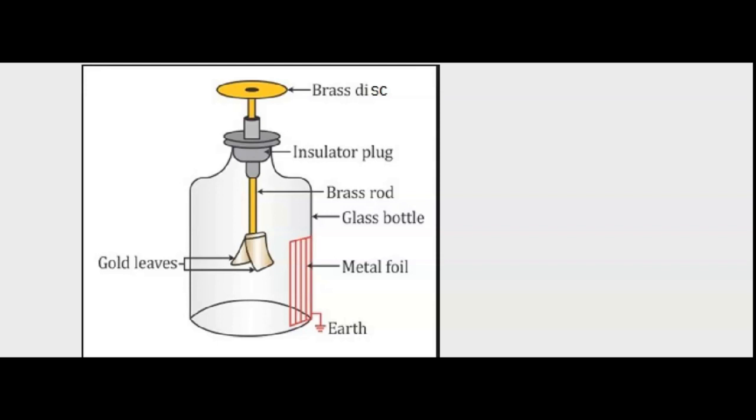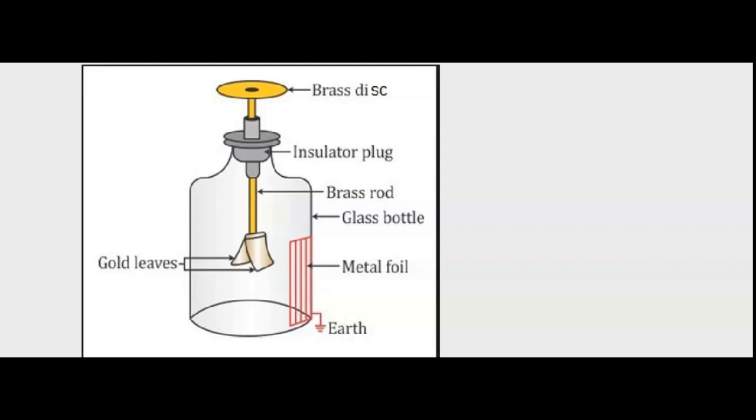You can now see a brass disc D on the top, at the free end of the metal rod. The sensitivity of the instrument is increased by pasting two thin metal foils inside the glass jar opposite to the gold leaves, and these are connected to the earth.